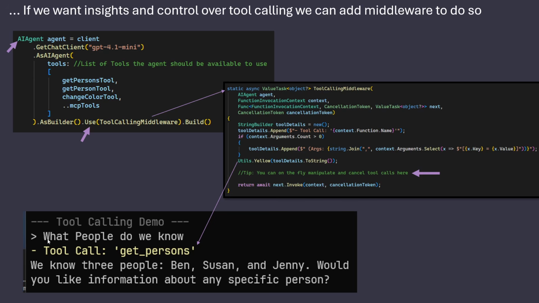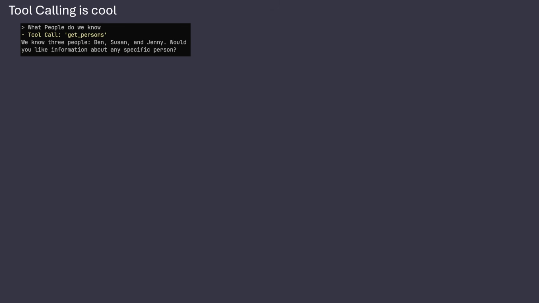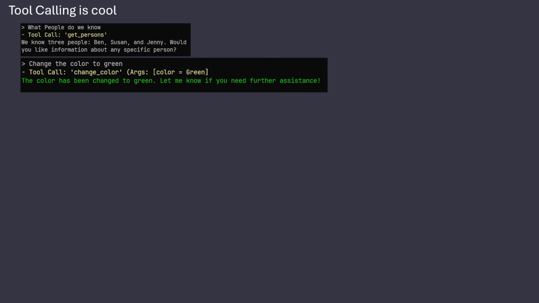So when we again ask what people do we know, we can see that we get a tool call of get person, and then we get the names back again. So this is the simple way of doing calls. We can just say, what people do we know? We get that. Or one of the action tools, change the color to green. And now it will begin to write green in the console.